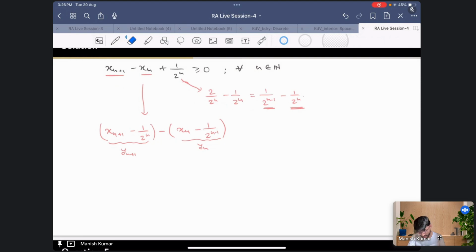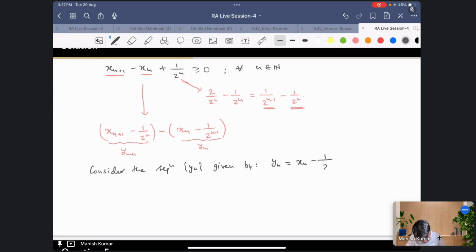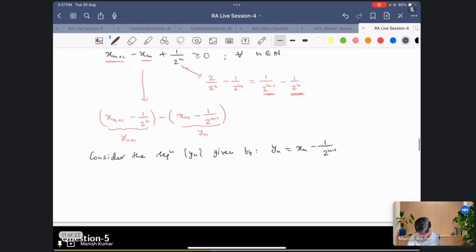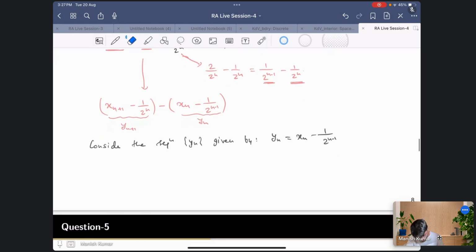So my definition would be: consider the sequence yn given by yn equals xn minus 1 by 2 raised to the power n minus 1. This will be my yn. Then what we have is yn plus 1 minus yn.